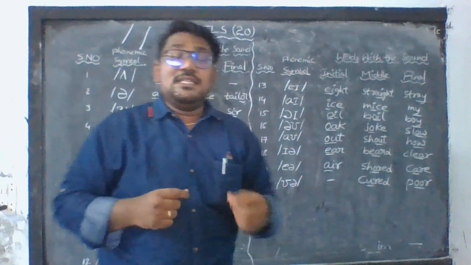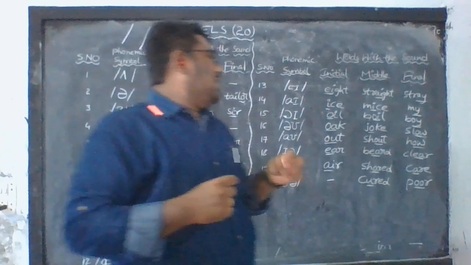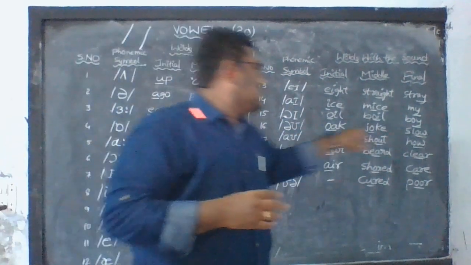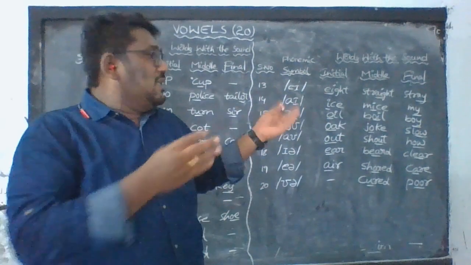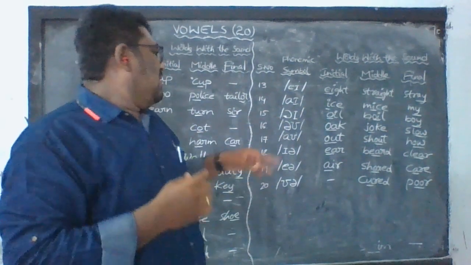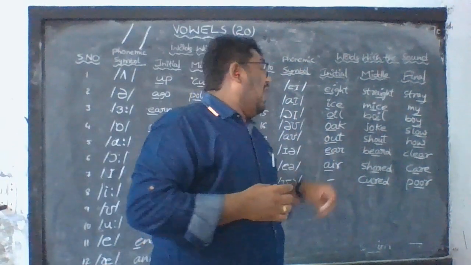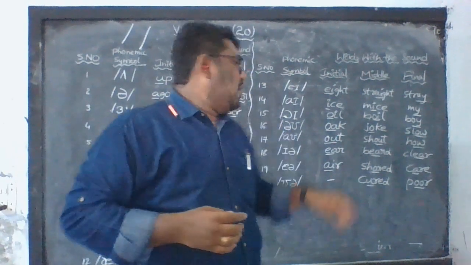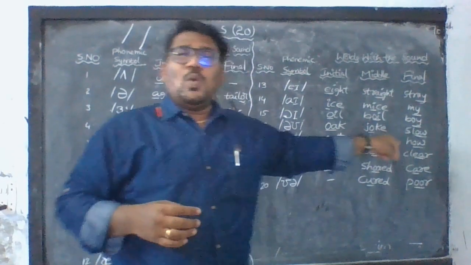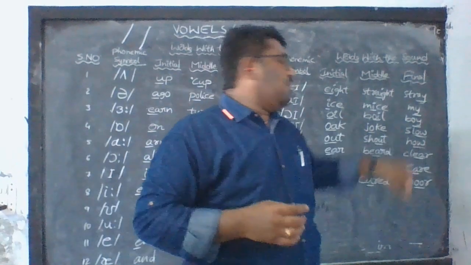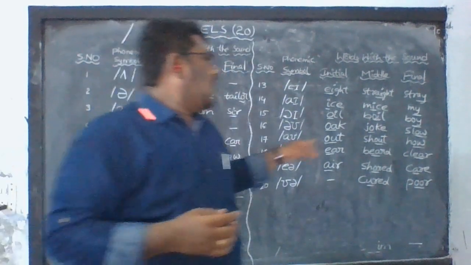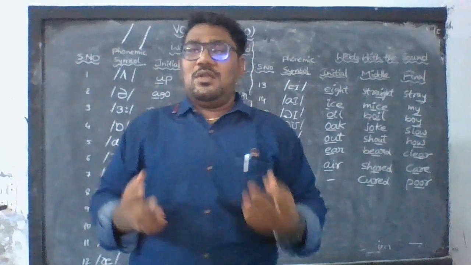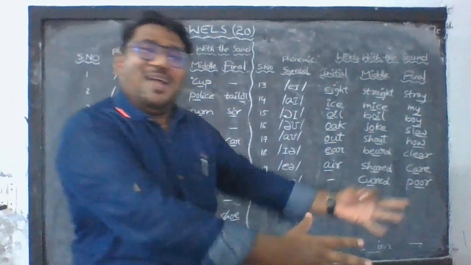Up, jump, slow, jug, slow. Next another one is out. Out, shout, out, how. Out, shout, how.